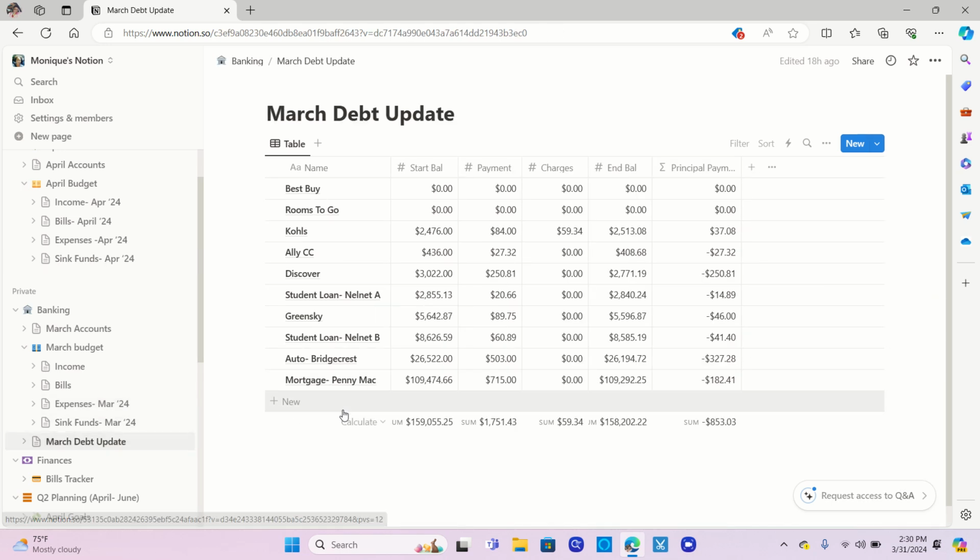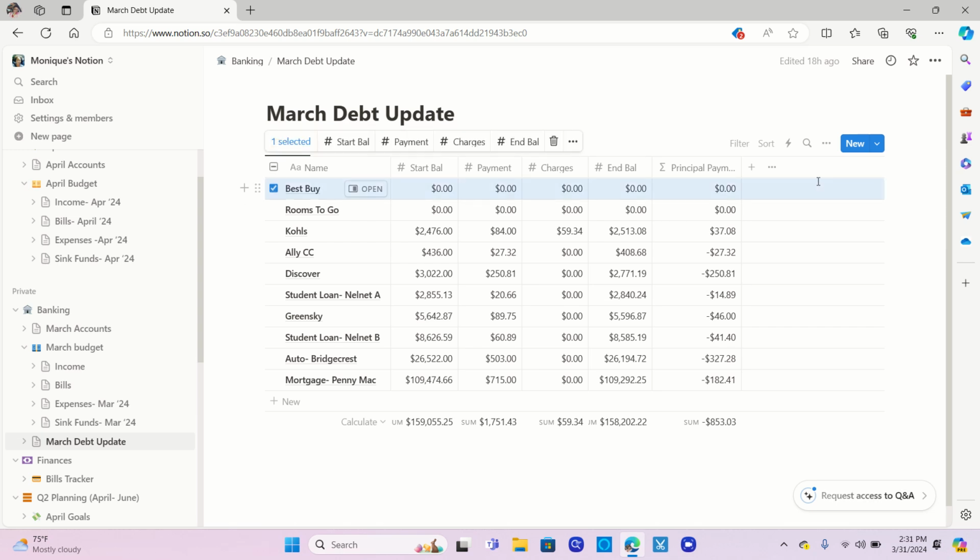And then my debt update. What I noticed here is that Notion allows me to give that starting balance and the ending balance, but also to track payments, charges, and my principal payment as well, all together. And I'm not having to manually figure a lot of this out again. Formulas can be added. Now, you'll notice Best Buy and Rooms to Go are showing zeros across the board. I'm not using those cards, so no start or end balance, no payments, and no charges. But they are still open and active. That's why I listed them here, although the amounts are zero.